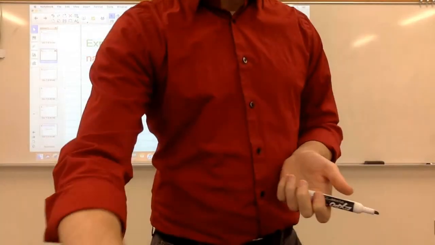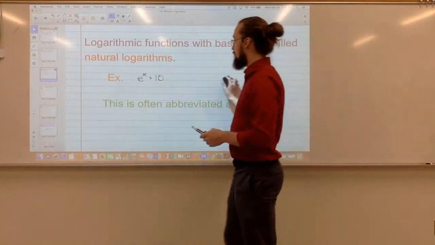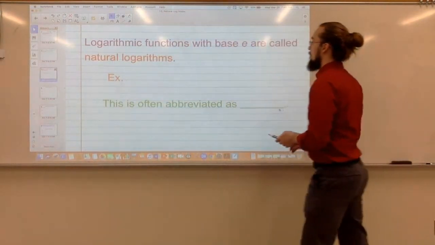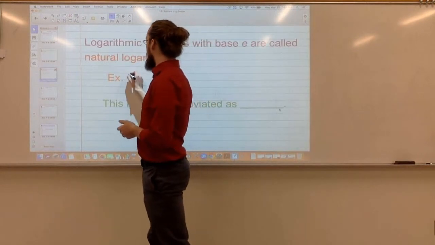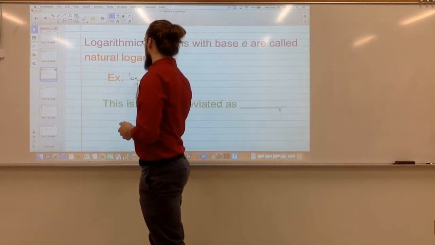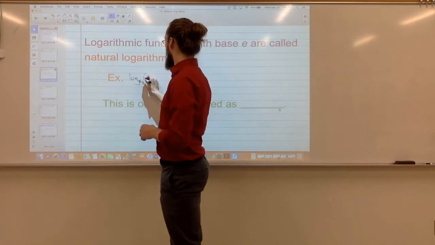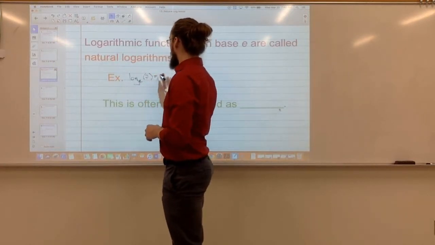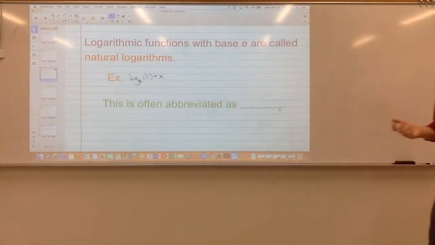A natural log is a log with a base of e. A log with a base of e, and these are called natural logs or natural logarithms. So an example of this, we would say log base e of 7 equals x, something like that.